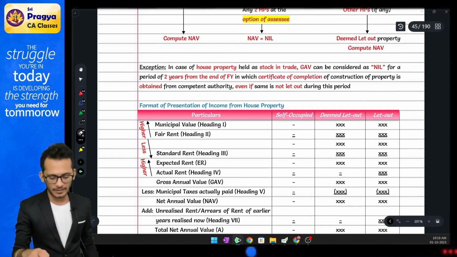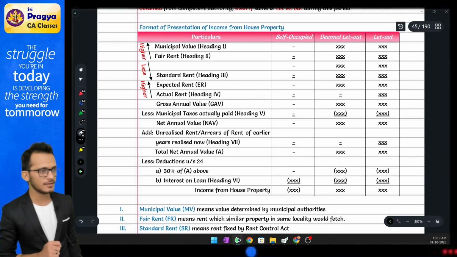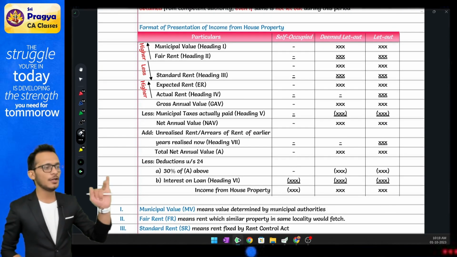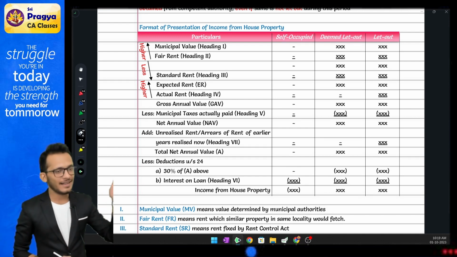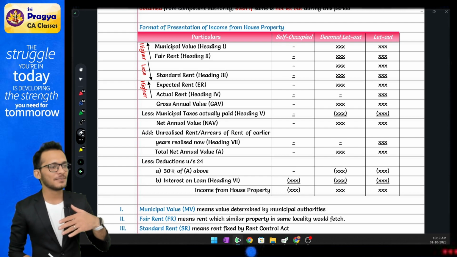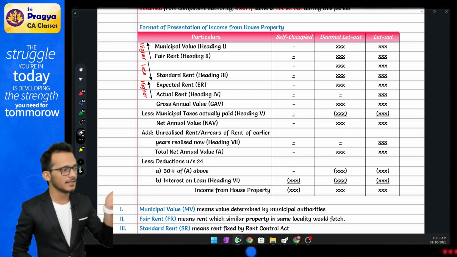So the format in the book basically says you have to start from municipal value or fair value, whichever is higher, compared with your standard rent, whichever is lower.